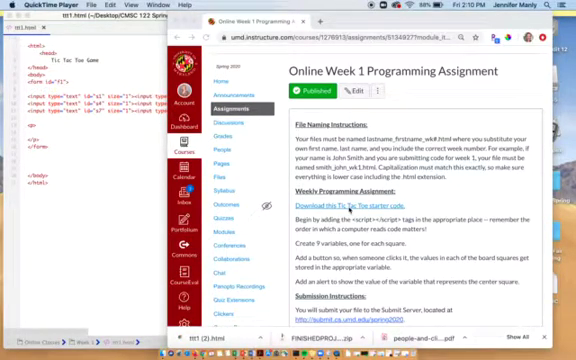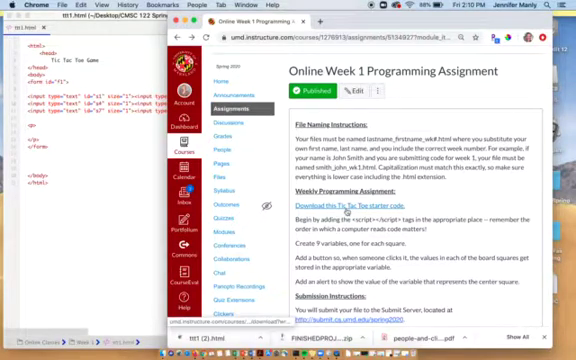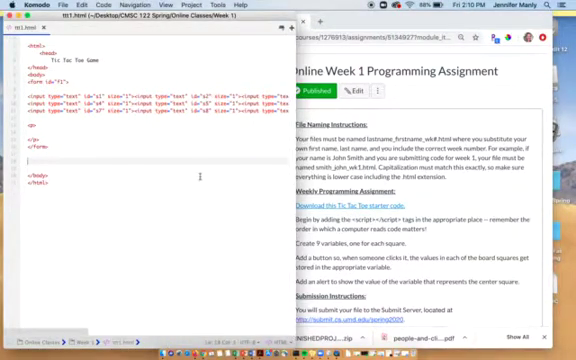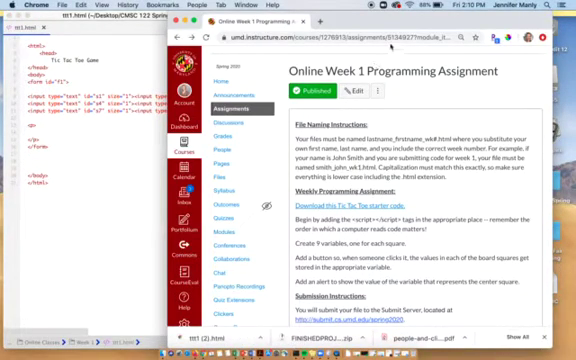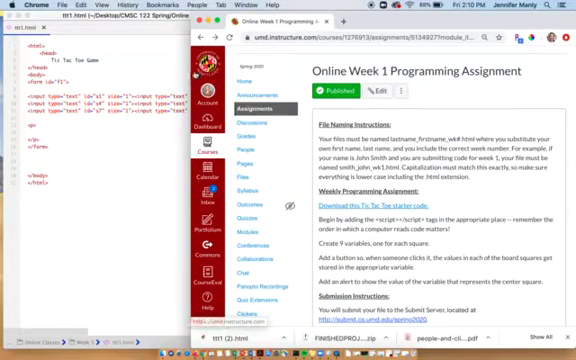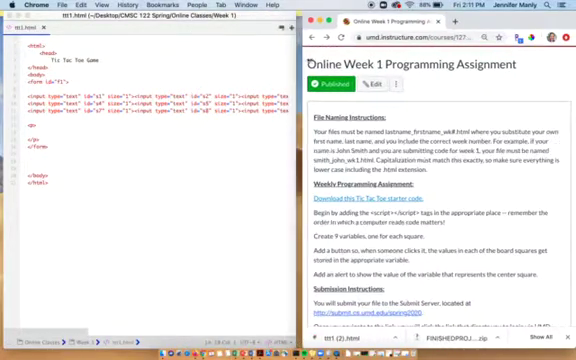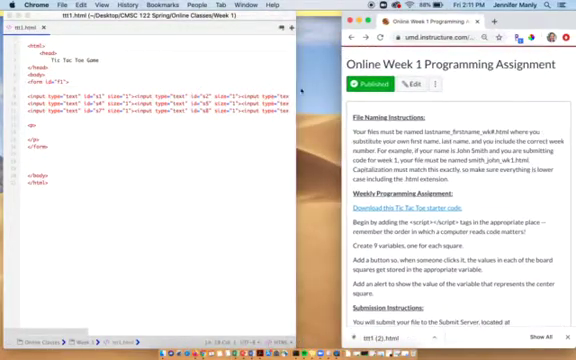And when we get to it, we are going to click on this link that says download the Tic-Tac-Toe starter code. When we do that, we're going to get this code right here. Okay, so looking at our assignment and what we are supposed to do, I'm going to keep it right here so that we can see it as we're coding.